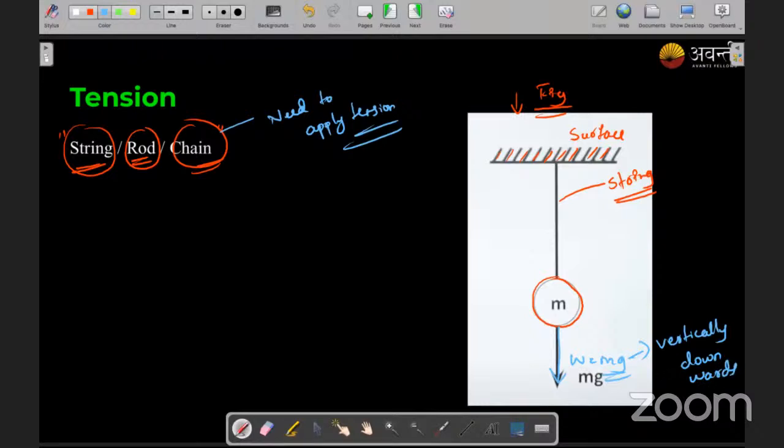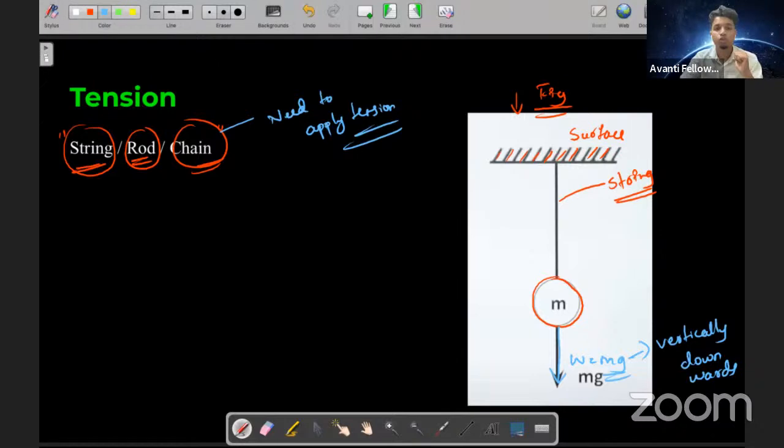Is it clear till now, students? So what is happening? See, there is an object and it is attached to a string. Let's say this over here. Okay, over here it is attached to a string.